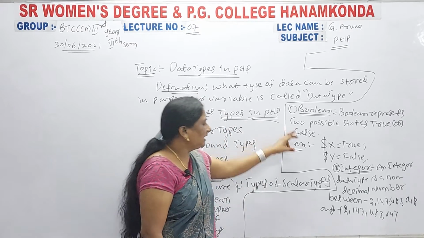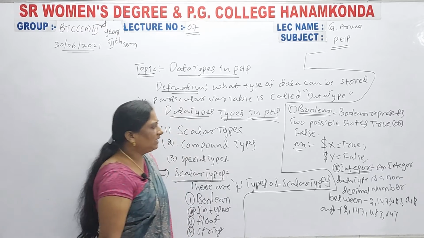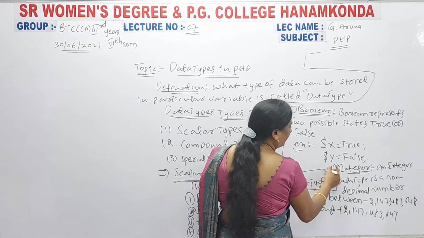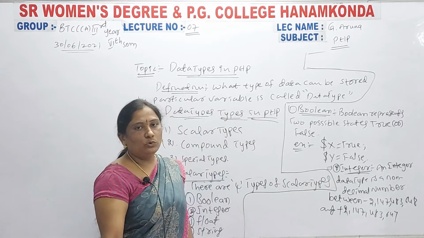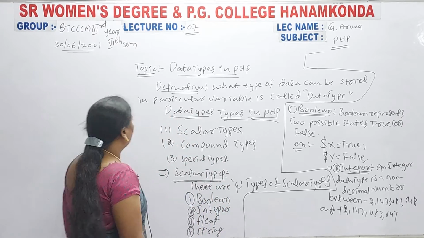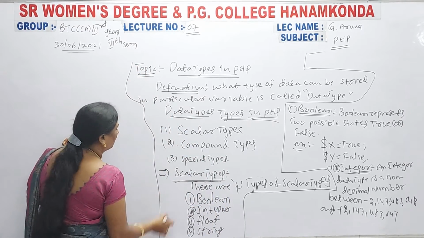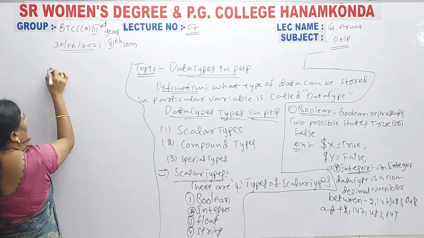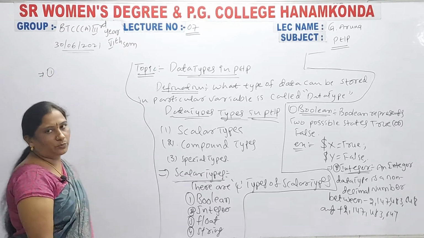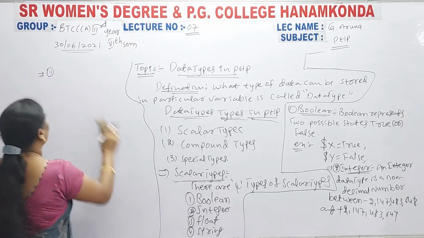This integer data type has some rules. What are those rules? Okay, so first point, integer data type, first point.